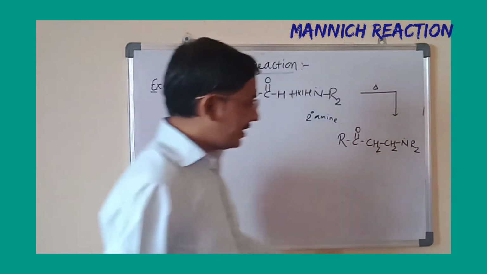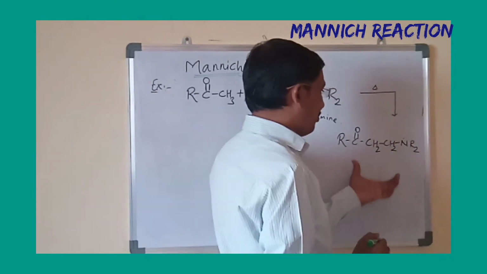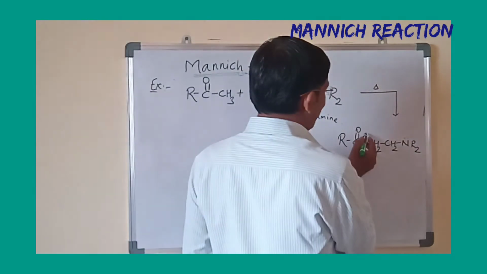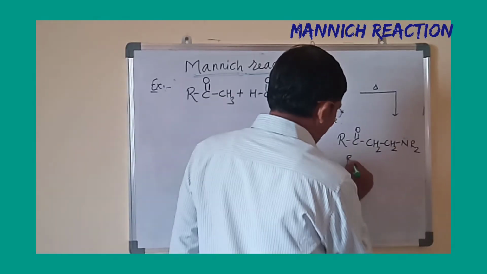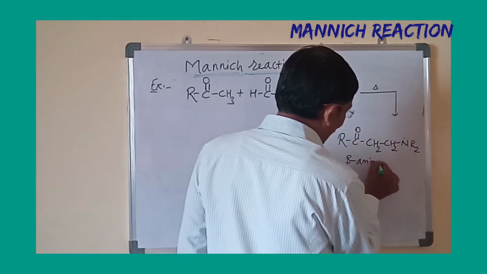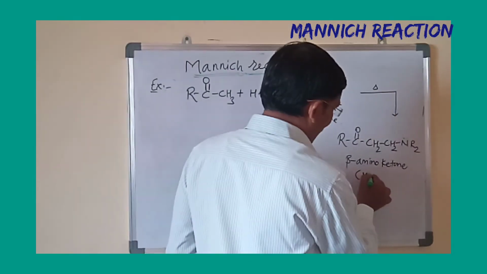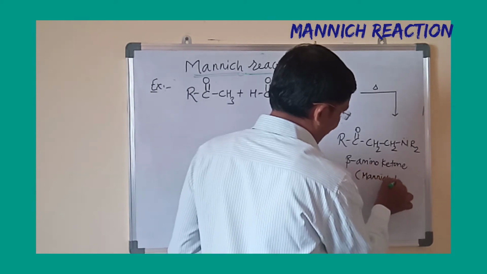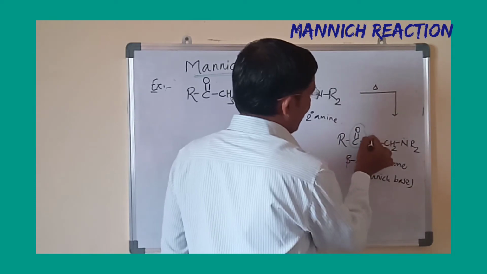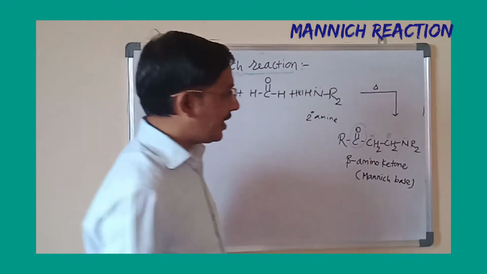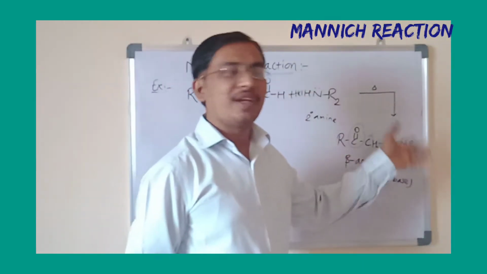Now see here, this compound is the Mannich base. Okay, it is a beta aminoketone. See here, this is a principal function group. Why it is known as a beta aminoketone? Name of product is beta aminoketone, which is Mannich base. Okay, also known as a Mannich base. Now see here, this is our principal function group. This is the alpha carbon, this is a beta carbon. On the beta carbon, this is an amino, hence it is known as beta aminoketone.